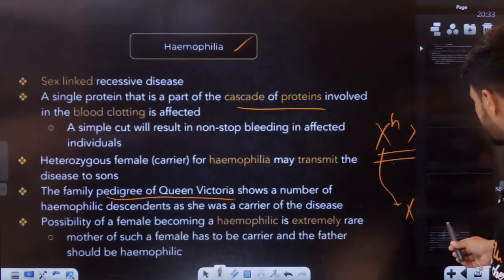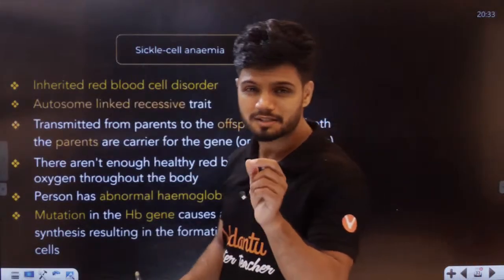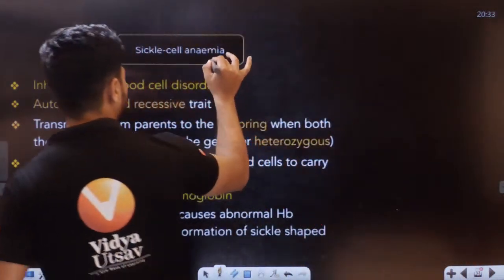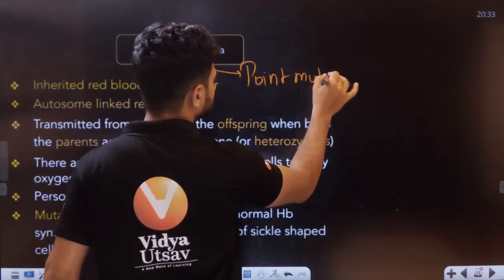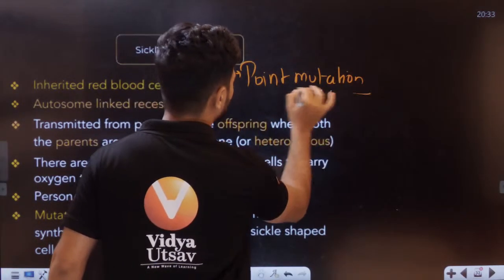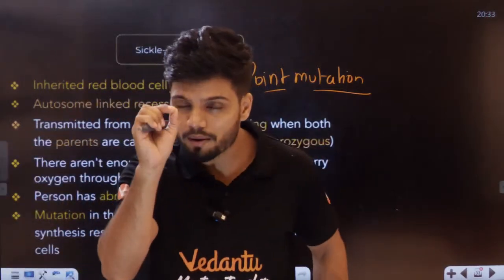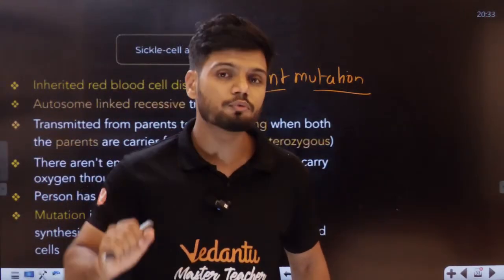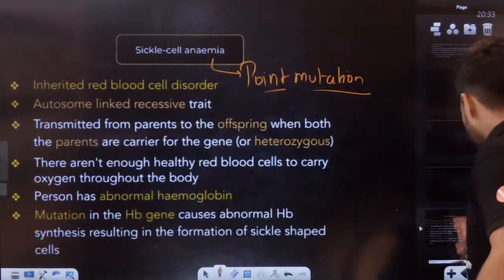Now, students, what is sickle cell anemia? Sickle cell anemia is because of a point mutation. Because of point mutation, students. Now, there is a single point mutation, and because of that point mutation, the entire thing changes. Let's see this. I'll show you.